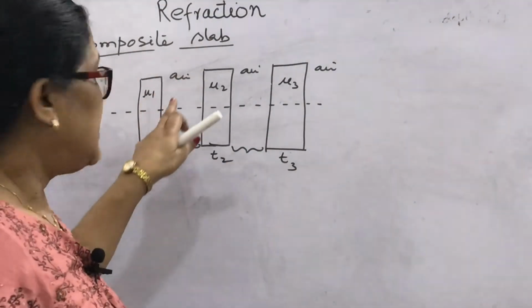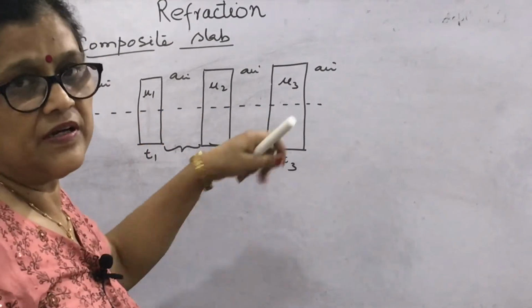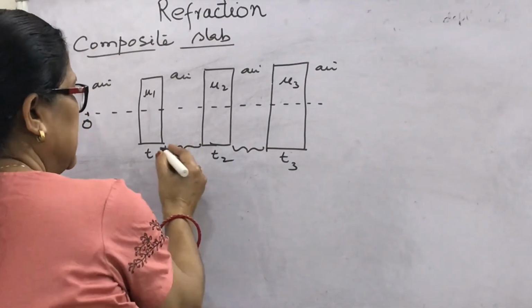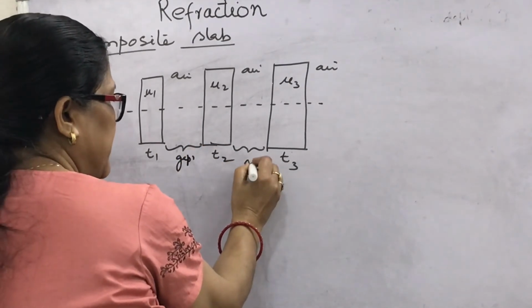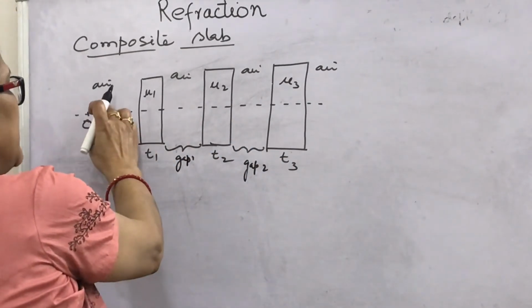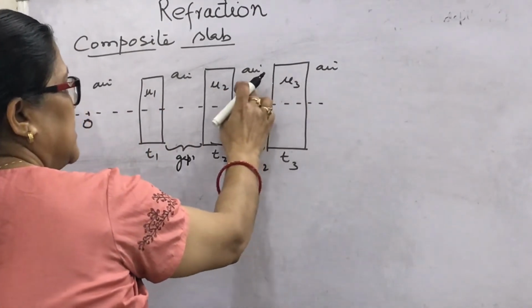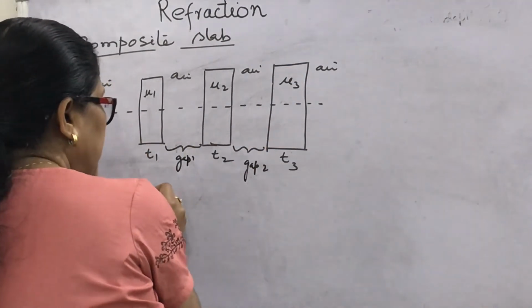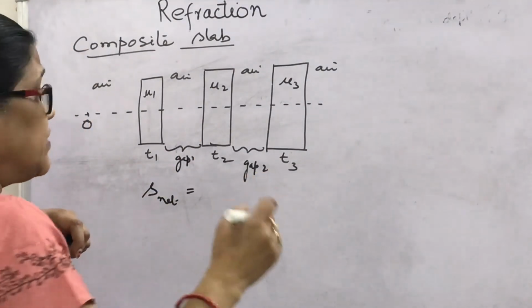Composite slab means there are 3 slabs of different thicknesses and refractive indices. The gap between them, this is between first and second, gap 1, and this is gap number 2. The object is placed here, with the medium all around, and at the last, air. Note down that for the net shift, if you write S net, what will be the relation for that?